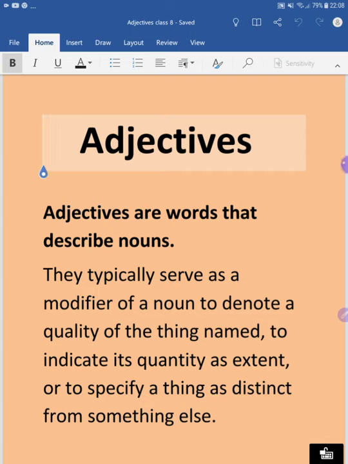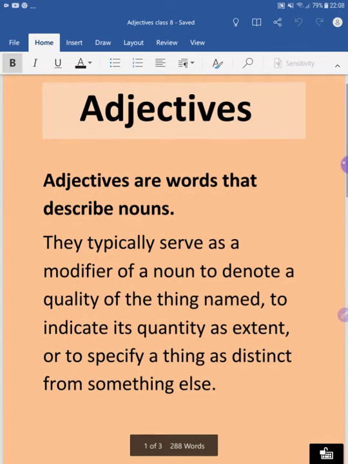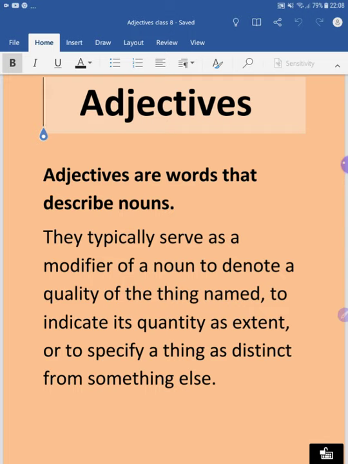I, Ajay Kumar, your English teacher, am going to teach you grammar today, and our topic today is adjectives. Since we learned pronouns last week, now we are moving ahead with the new topic, that is adjective. So the first thing first is the adjective definition.